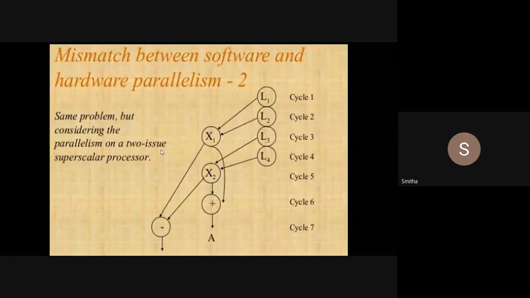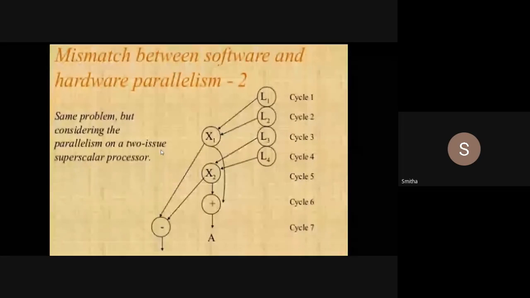So I can issue 2 instructions here. As there is no dependency between X1 and L3, I can issue them simultaneously. Now the third cycle is done.